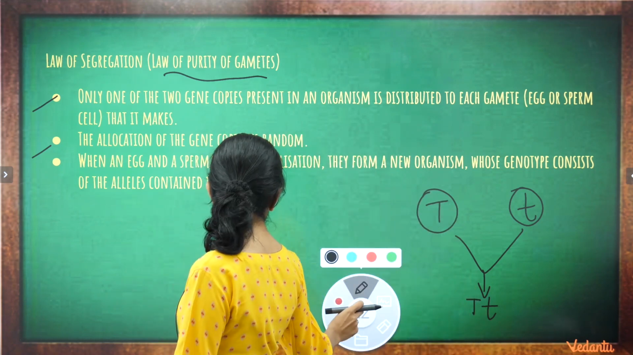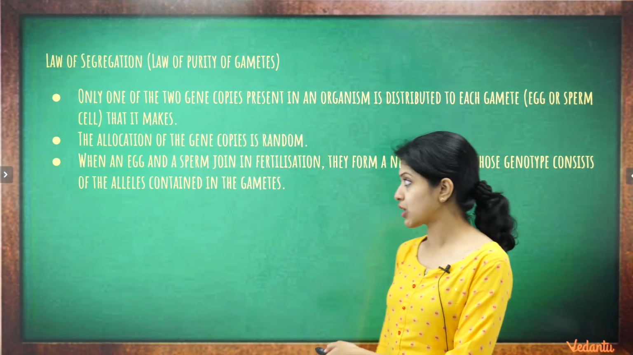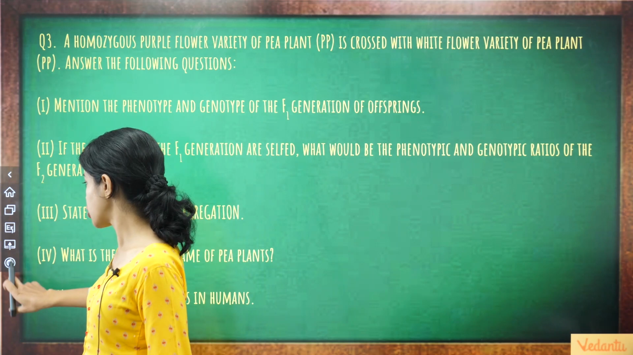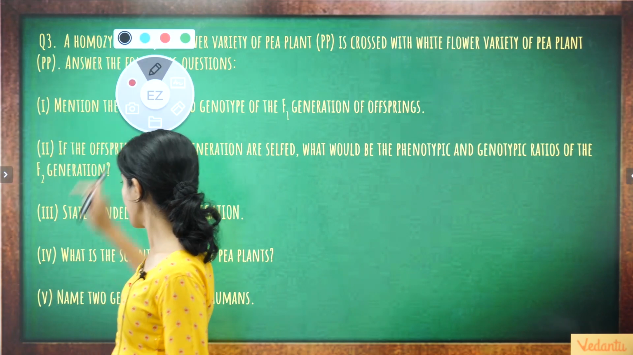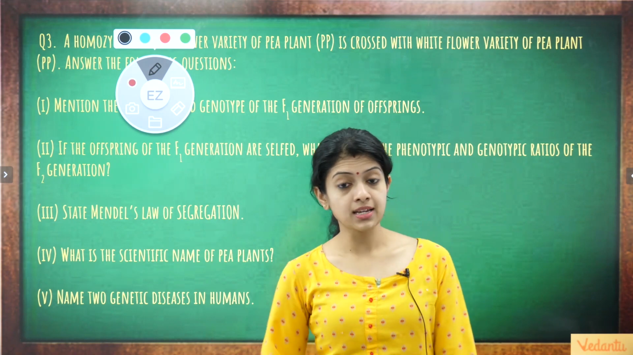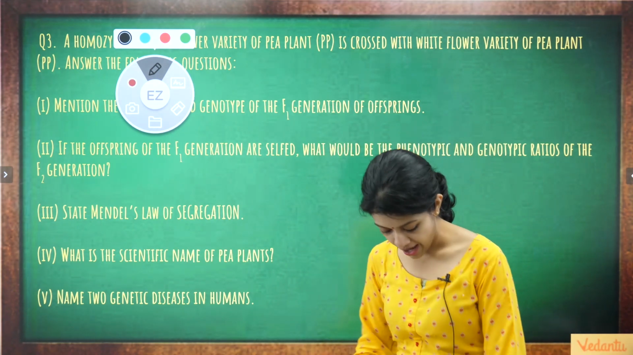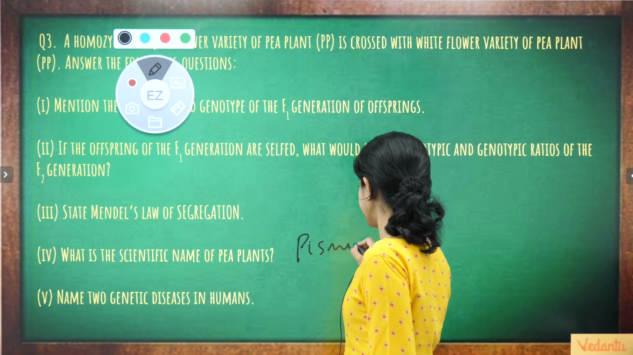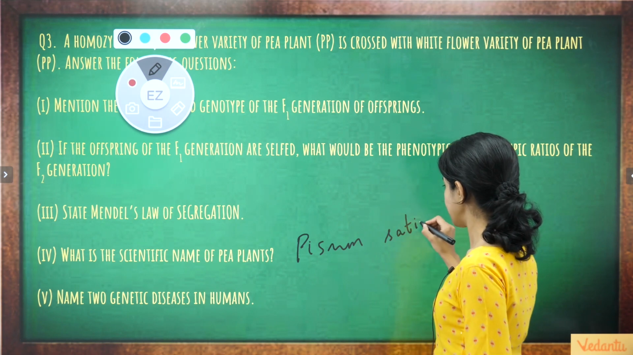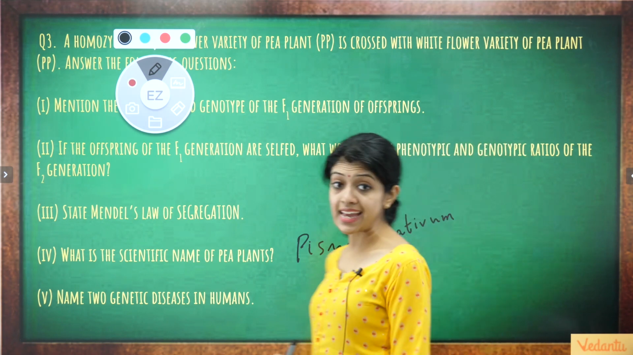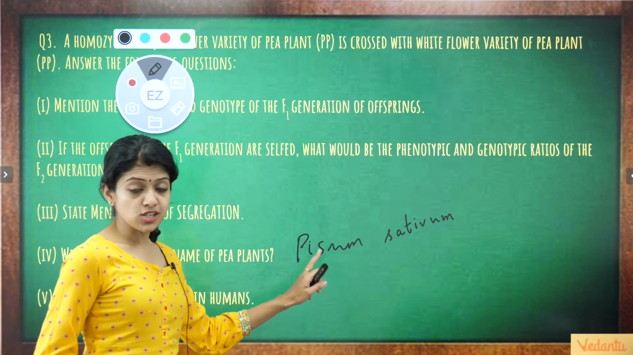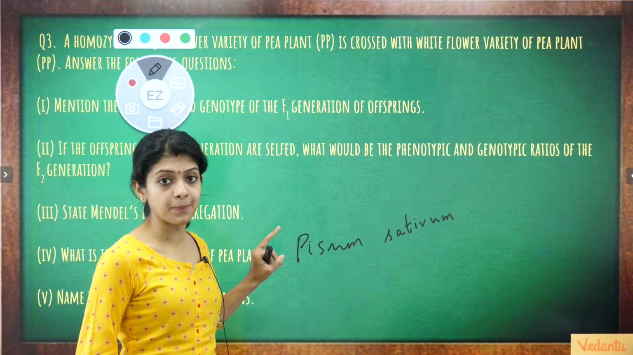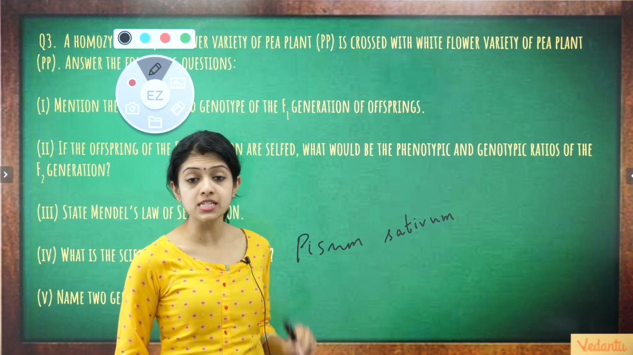Very clear, children? Going on to the next part of the question, which was, what is the scientific name of pea plants? I'm sure all of you would remember this by now. If not, I will give you an imposition to write it 100 times. This is very important to remember. It's just called Pisum sativum. And remember, when you write scientific names, this is called the genus name, this is called the species name. The genus name should always start with a capital letter. Species name should always start with a small letter.